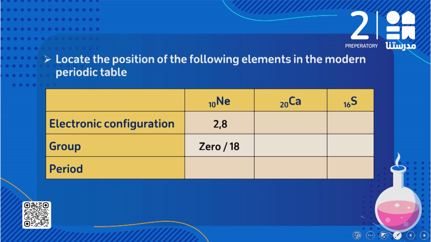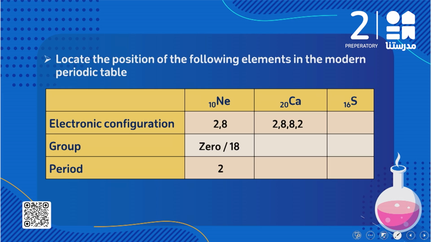What about the period? We said that to determine the number of the period in which the element exists, we are going to count the number of energy levels. So here I have 2 energy levels, so this element exists in period 2. The next one, here I have calcium. Calcium 20. So the first step, you are going to make the electronic configuration. The 20 electrons are going to be distributed as K with 2 electrons, L 8 electrons, M 8 electrons, and N has 2 electrons.